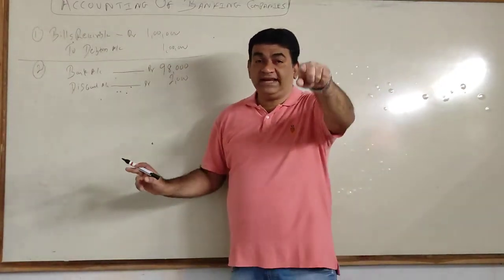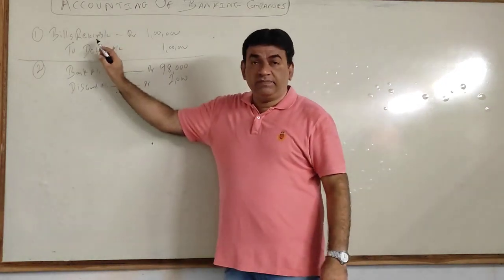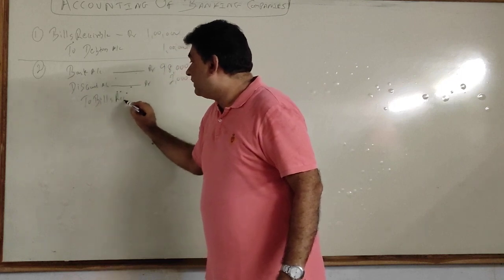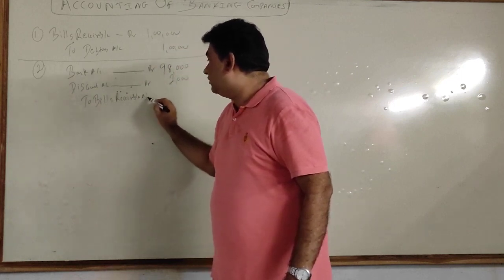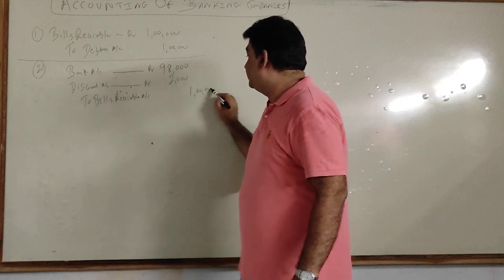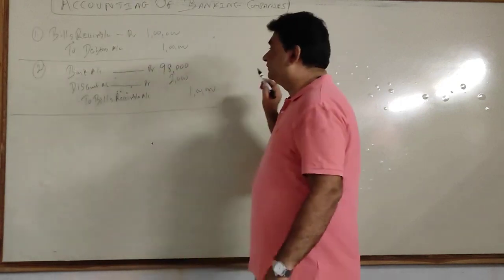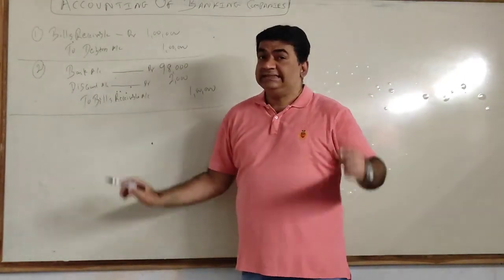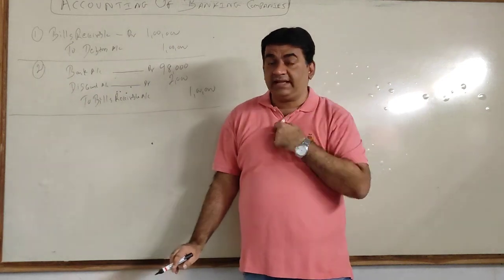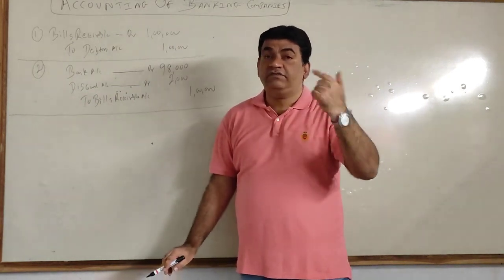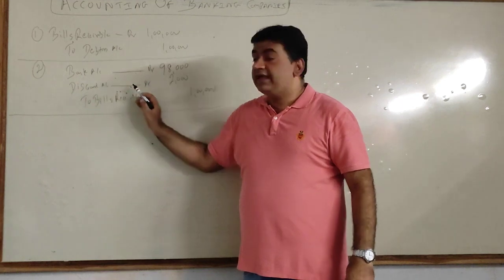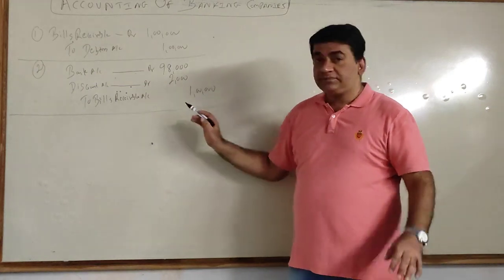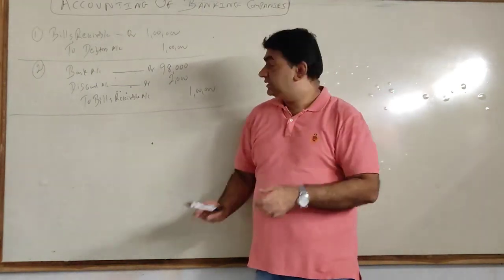When I got the bill from debtors, I debited bills receivable. Now I will give the bill to the bank because bank will have the possession now. So from my side, bill goes out. So I will credit bills receivable. So bank debit, the net amount what I receive from bank after deduction of discount. Discount I will debit and I will give the bill to the bank. Got it?